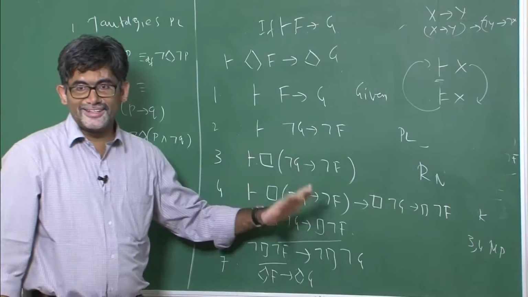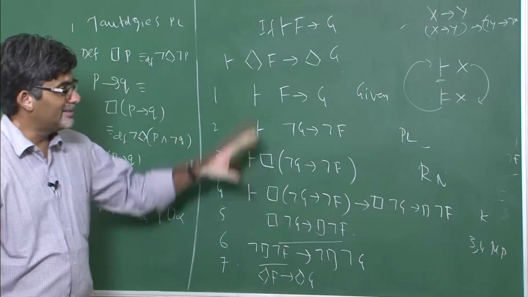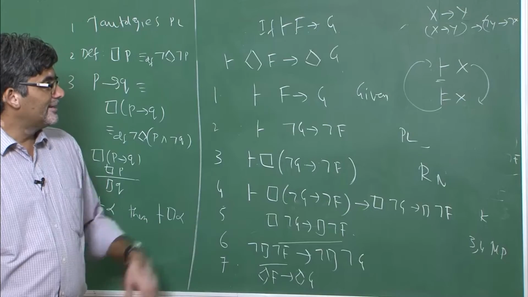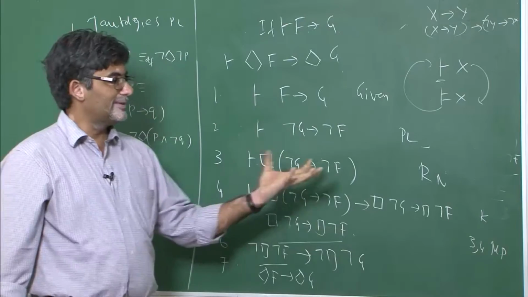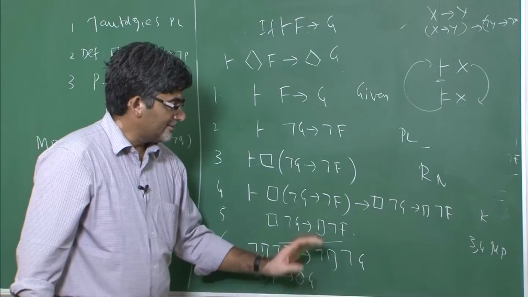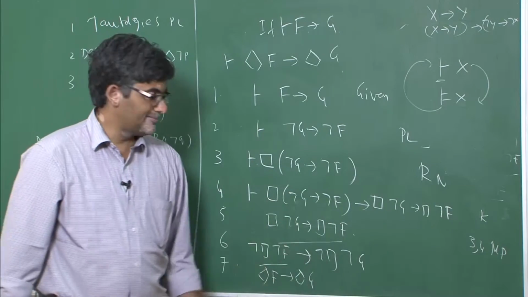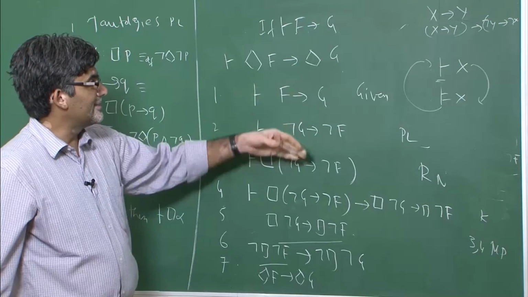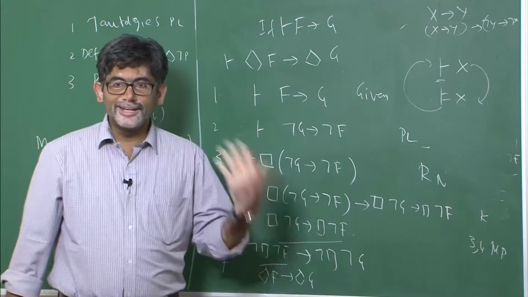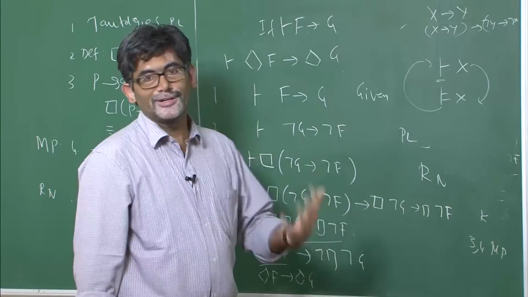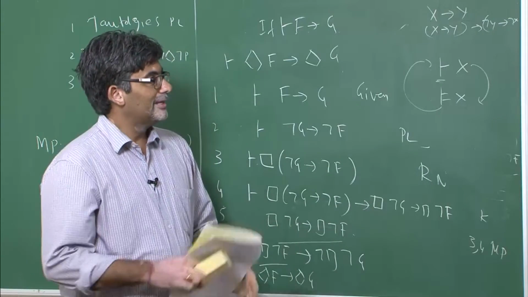So now like this you can keep on proving it. It does not make any sense to prove any number of theorems in this classroom, but I am just giving you an idea. The idea here is that we can use all the tautologies of classical logic, and we can use the rule of necessitation to transform it appropriately into the language of modal logic, whatever is required here, and then use modus ponens, and then ultimately you will reach your destination, that is the one which you are supposed to prove. So like this, till the 1960s logicians were constantly trying to prove theorems within the given modal logical system.